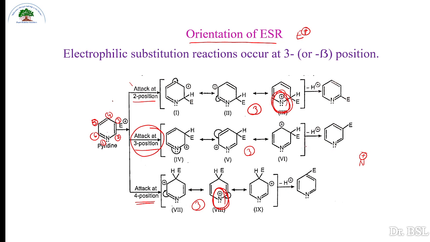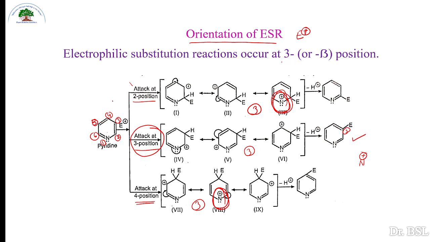It is more energetically preferable, and we observe in the reaction of pyridine that the electrophile attaches at position 3, and this is the product we generally get when electrophilic substitution reaction occurs in pyridine.